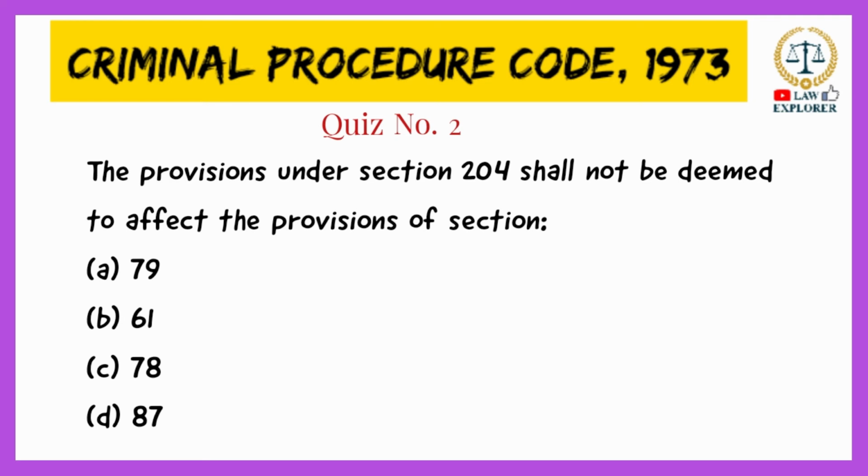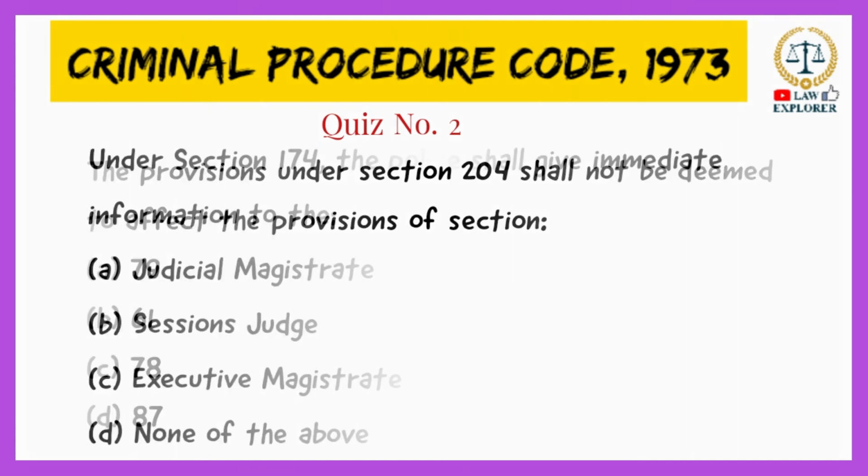Section 204 is titled Issue of Process, which is under Chapter 16, and Chapter 16 is Commencement of Proceedings before Magistrates. And Section 87, which is our right option D, is titled Issue of Warrant in lieu of or in addition to summons, and it is under Chapter 6, which is titled Processes to Compel Appearance.